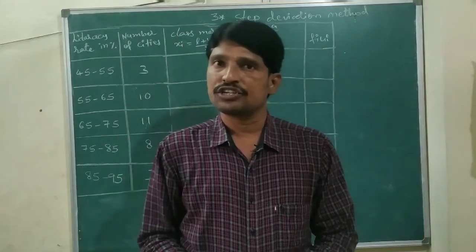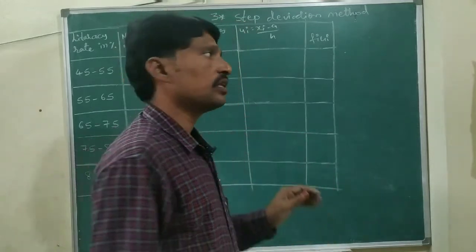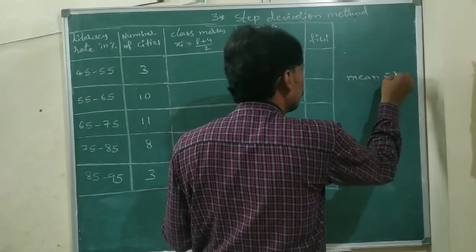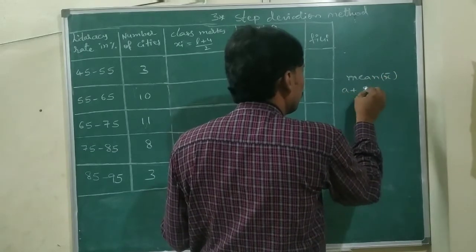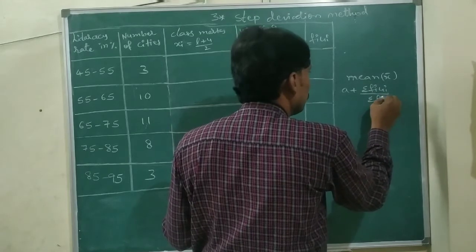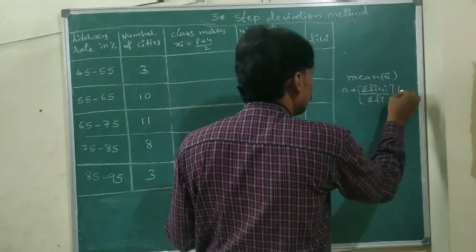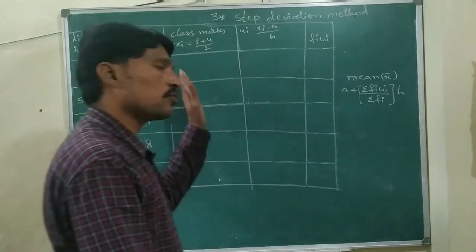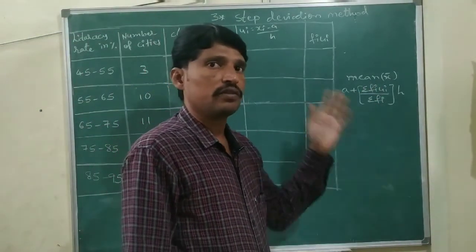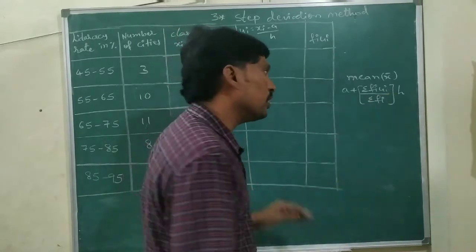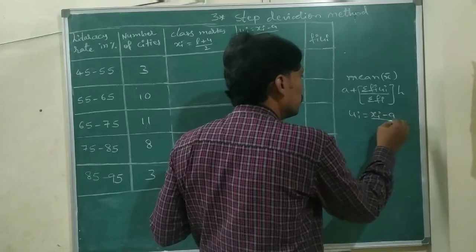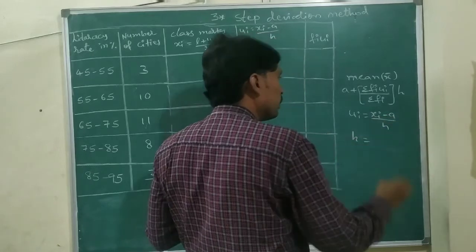Now the third method, that is the step deviation method. In the step deviation method we know the formula: mean x bar equals A plus sigma fi ui by sigma fi into h. A means in the class marks we are assuming that value. Fi means frequency of the respective class intervals. Ui equals xi minus A by h. The h value we need to find.